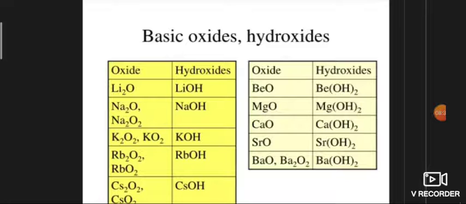Basicity of oxides. These oxides are basic in nature. Their basicity increases on moving down the group due to the increase in metallic character. So lithium oxide has less basicity than cesium oxide because of increasing metallic character.